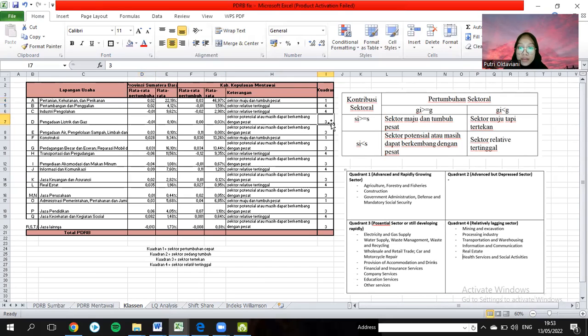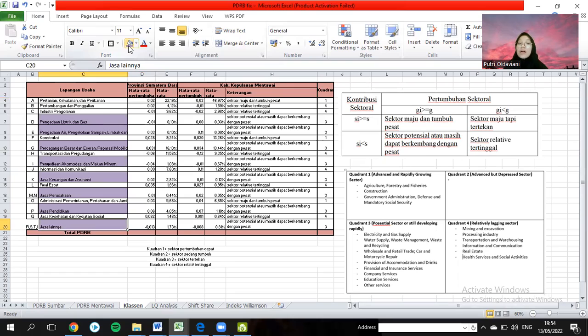In quadrant 3 there are electricity and gas supply, water supply, waste management, waste and recycling, wholesale and retail trade, provision of accommodation and drinks, financial insurance services, company services, education services, and other services.